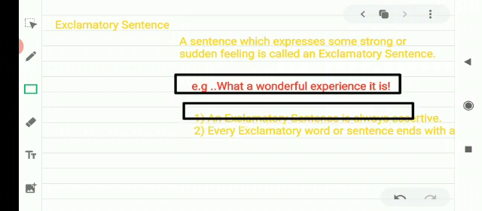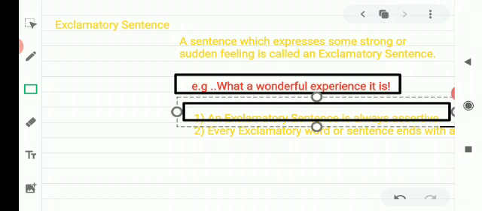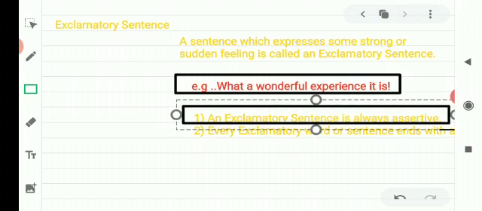Other sentences you have seen, they may be negative and positive. A question may be negative or positive. A command may be negative or positive. For example, don't bite your nail, bite your nail. Shut your mouth, don't shut your mouth. Every type of sentence may be negative and affirmative. But exclamatory sentences are always positive.